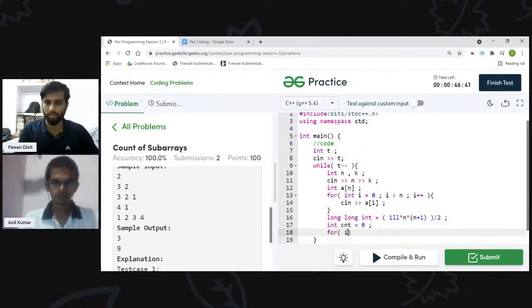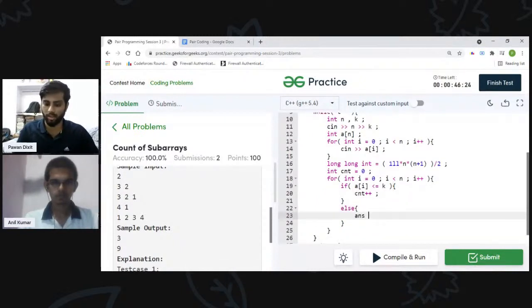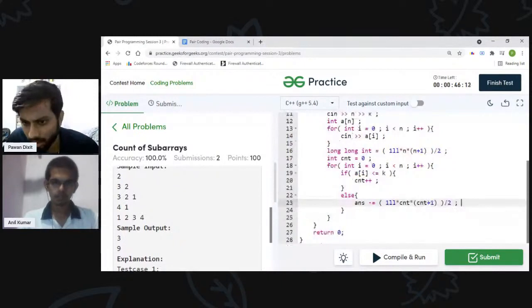Now I will have i equal to 0, i less than n, i plus plus. If a of i is less than or equal to k, then count plus plus, and else subtracting it: count into count plus 1 by 2. And we should also subtract if i is n minus 1, like on the last element of the array.